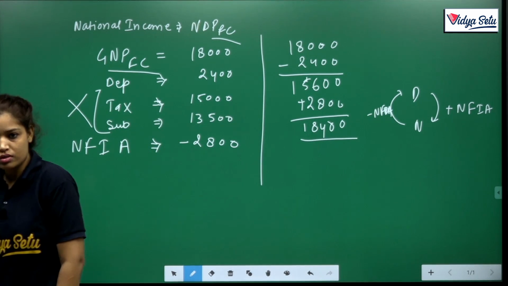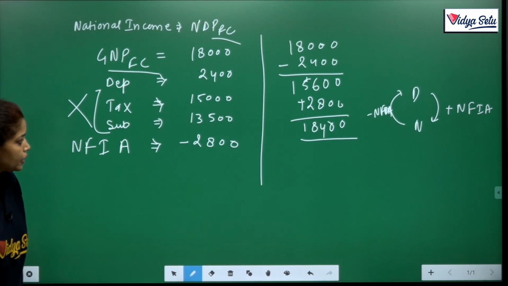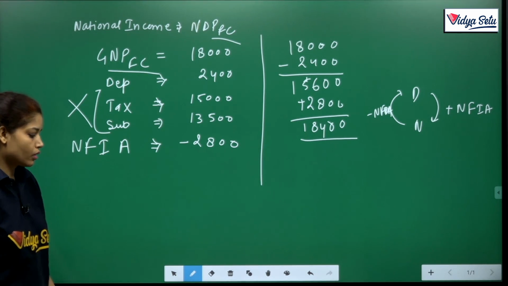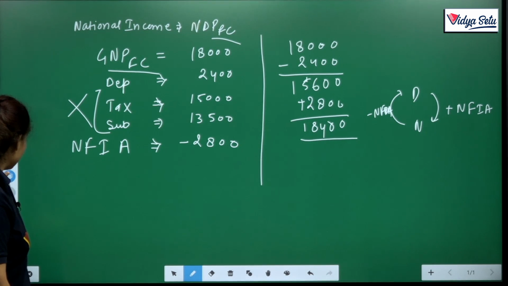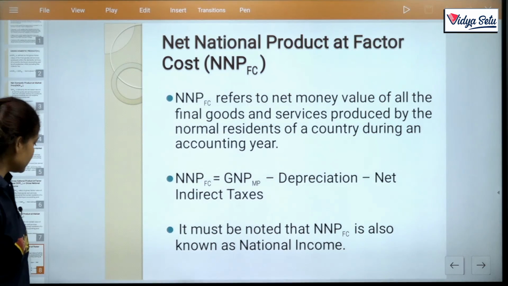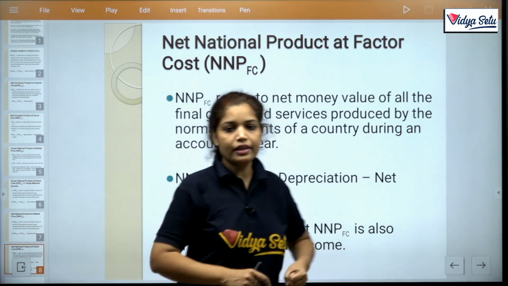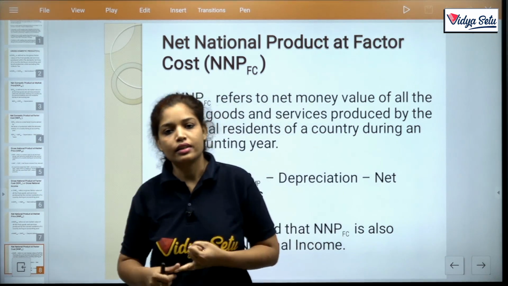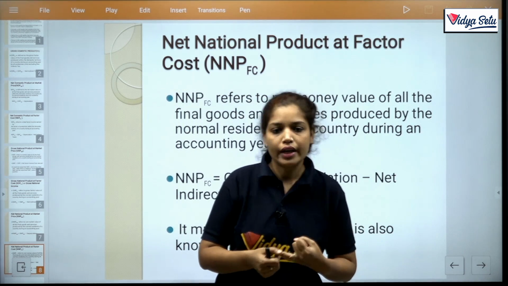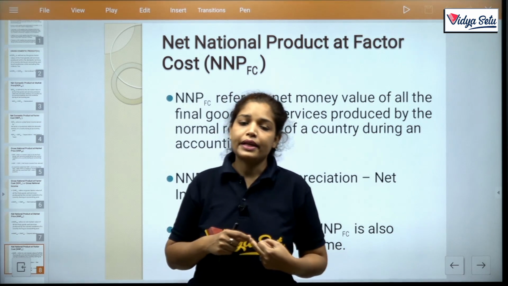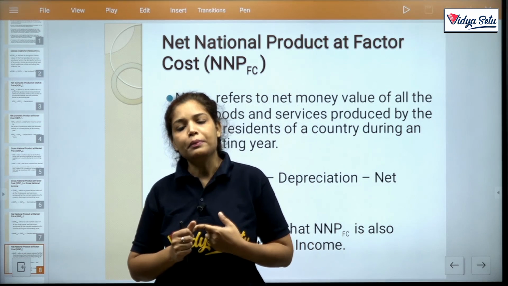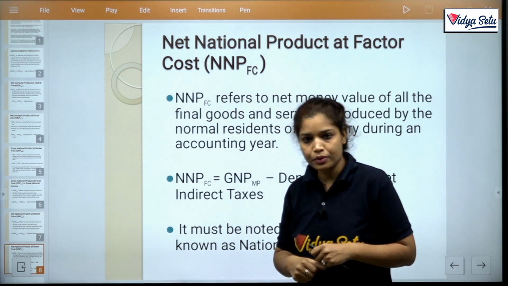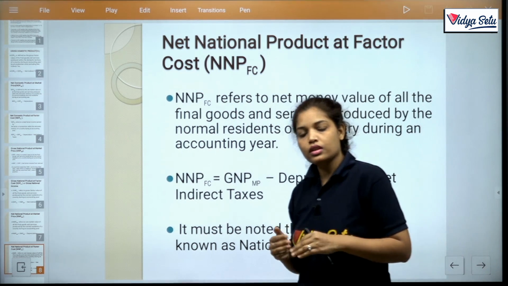So don't get confused, keep practicing. That is why your concept will be more clear. Okay, so there are 8 concepts which we discussed: gross domestic product at factor cost and at MP also. Next is net domestic product at FC and MP, clear. GNP at FC and MP and NNP at FC and MP, clear. So this is the basic concept which we discussed about national income.